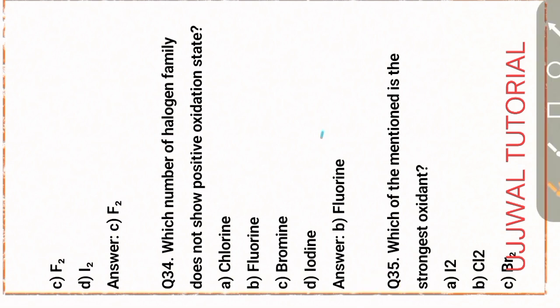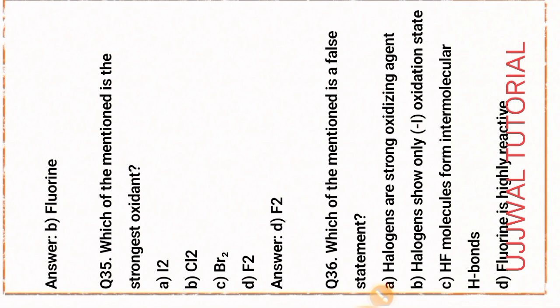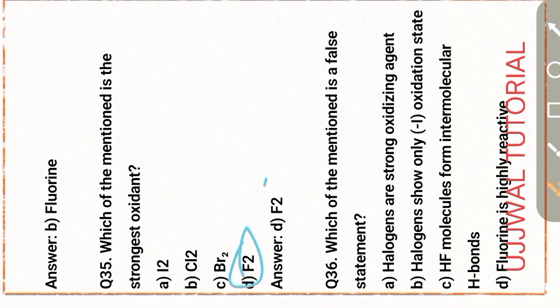That is option B, fluorine. Fluorine does not exist in the positive oxidation state. Next question, question number 35. Which of the mentioned is the strongest oxidant? That is option D, F2, fluorine.